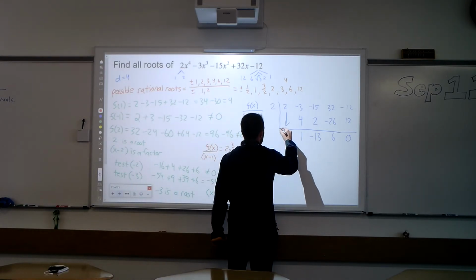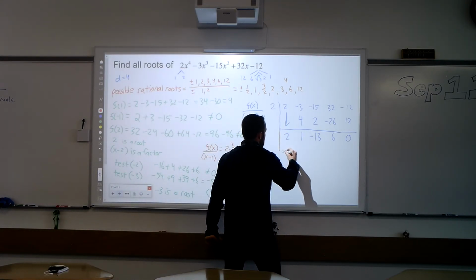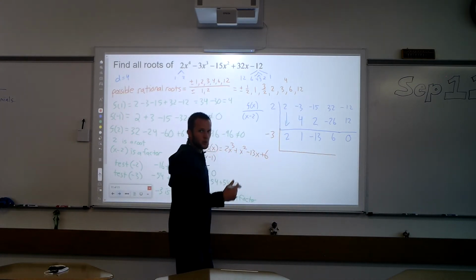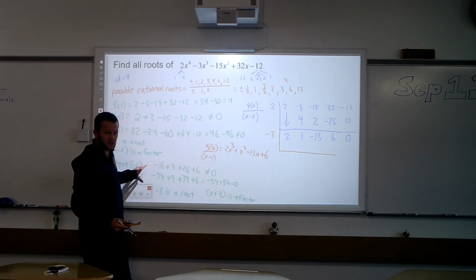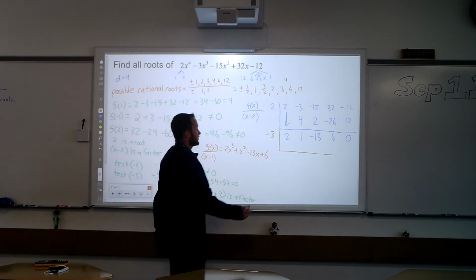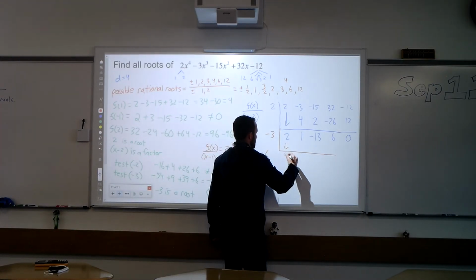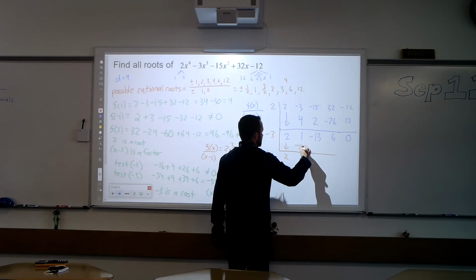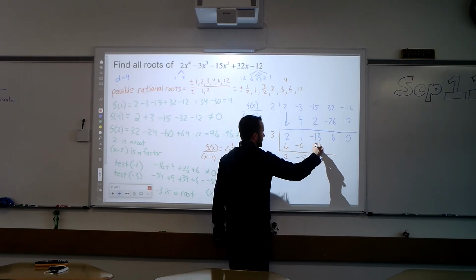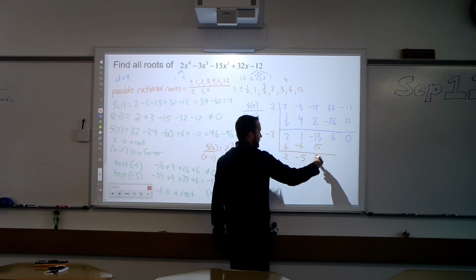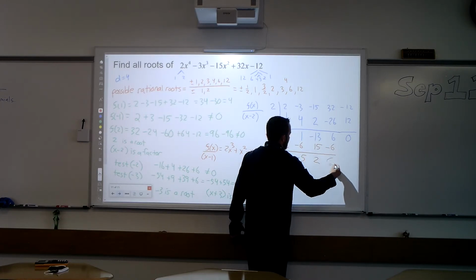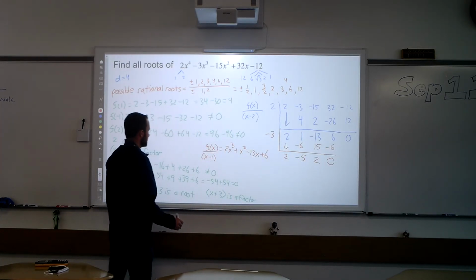So now I'm going to come down one, and we're going to do synthetic division again, but this time using -3. If we do it right, we should get 0 because we already tested it, and then whatever's remaining we should be able to factor and solve. So bring down the 2. -3 times 2 is -6. 1 plus -6 is -5. Times -5 is +15, -13 plus 15 is 2, -3 times 2 is -6, and that adds to 0.